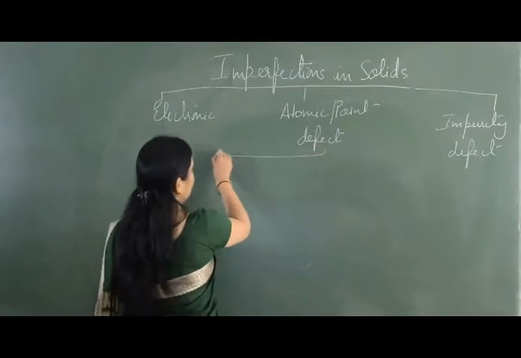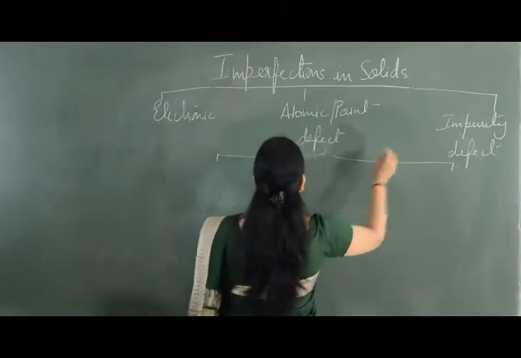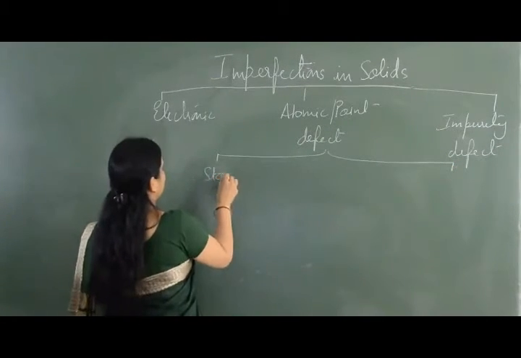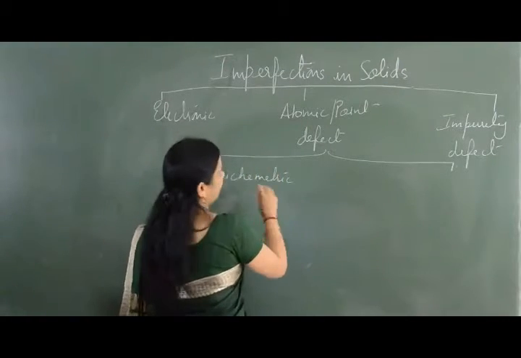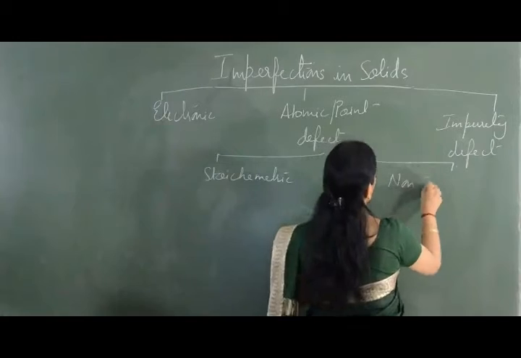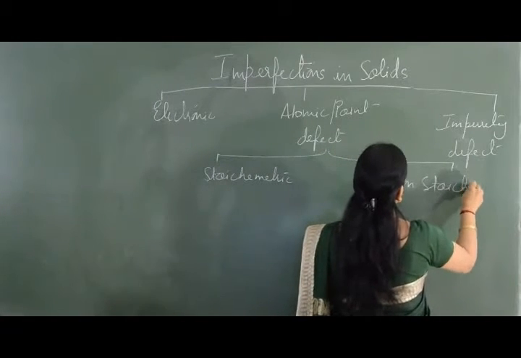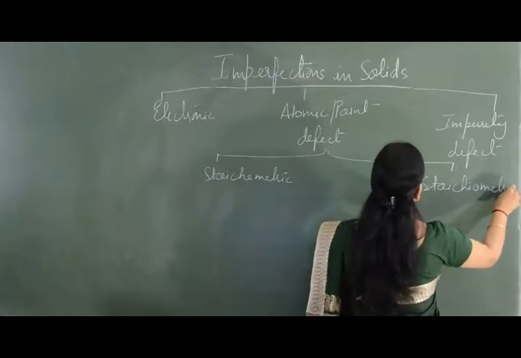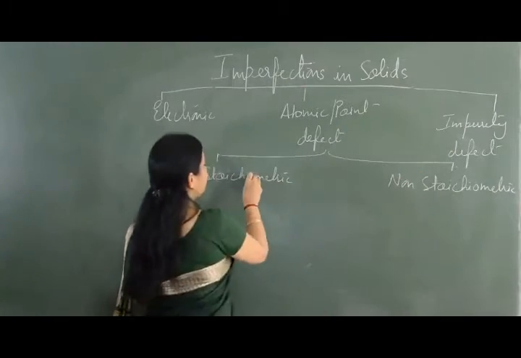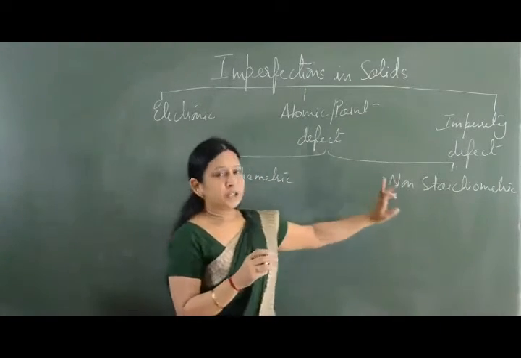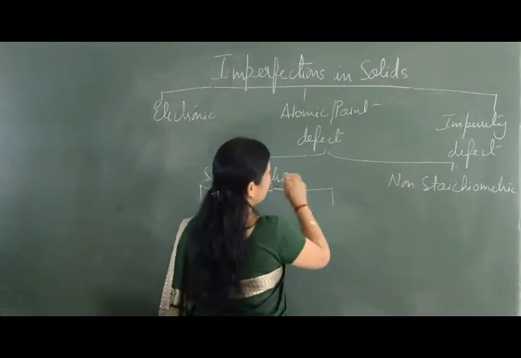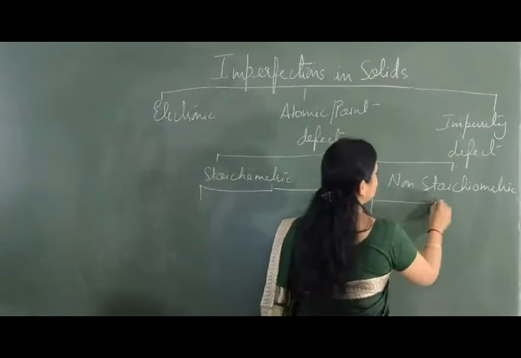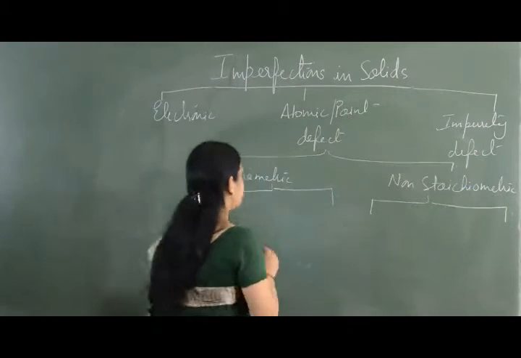Then atomic or point defect can further be divided into stoichiometric and non-stoichiometric defect. Stoichiometric is of two types, and non-stoichiometric is of two types.